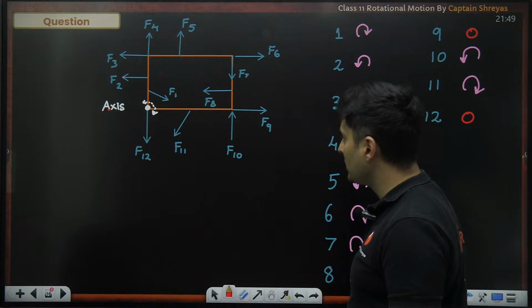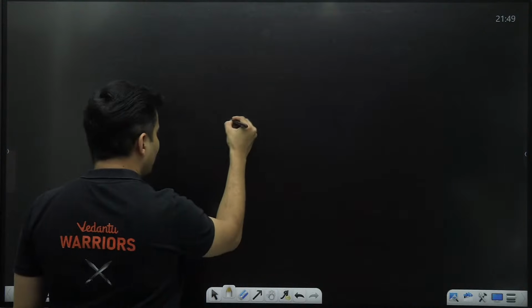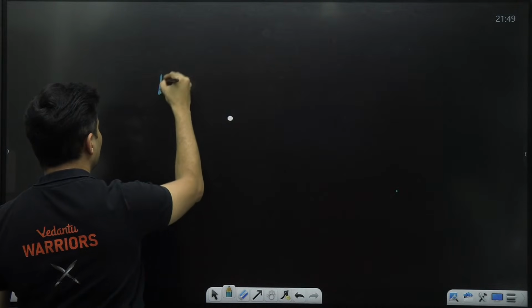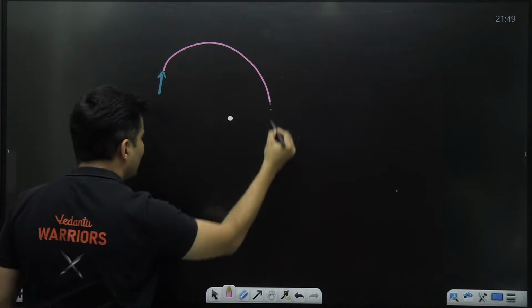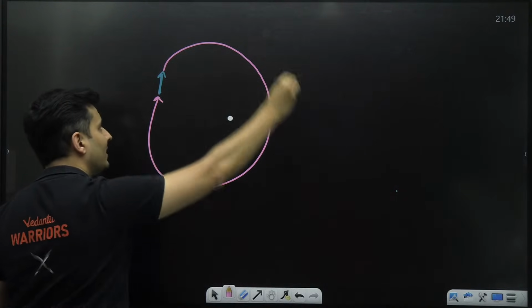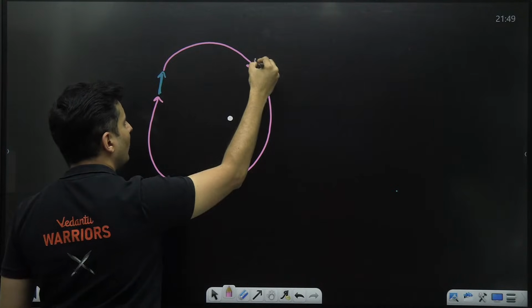I've re-explained this. Whenever there is an axis and there is a force anywhere, just take that force around once like this so that the axis is inside wherever that force is rotating. So the force will create a clockwise torque.